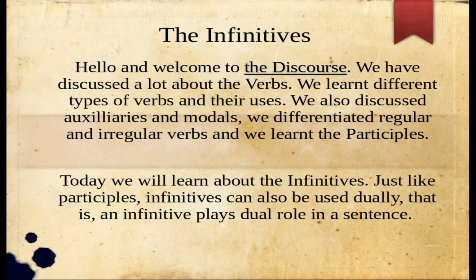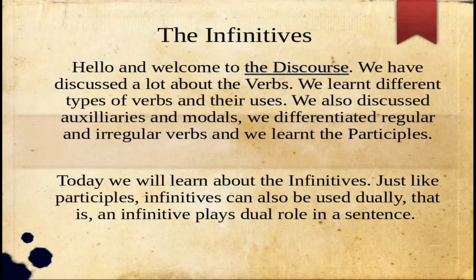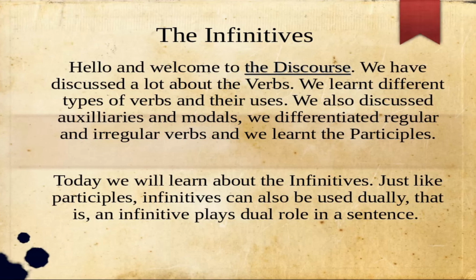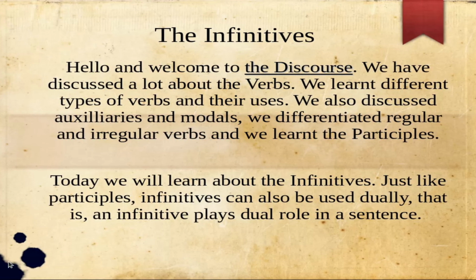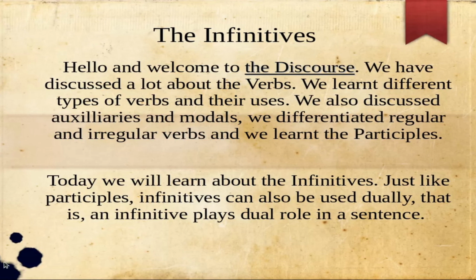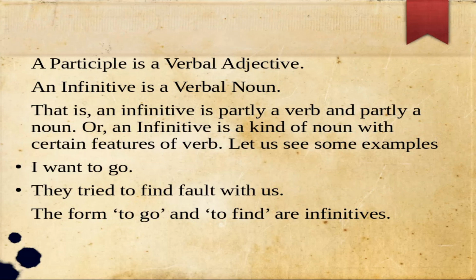Just like participles, infinitives can also be used dually. That is, an infinitive plays a dual role in a sentence. A participle is a verbal adjective. An infinitive is a verbal noun. That is, an infinitive is partly a verb and partly a noun. Or, an infinitive is a kind of noun with certain features of a verb.